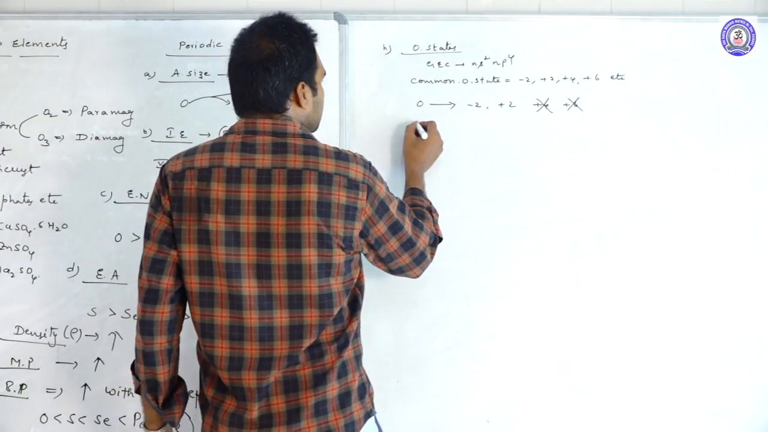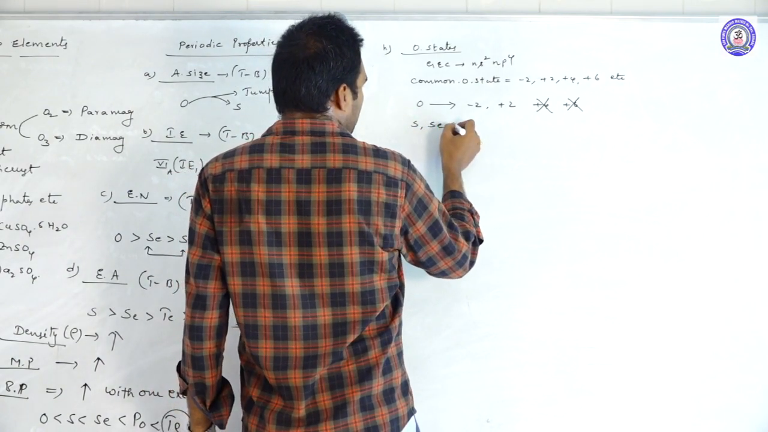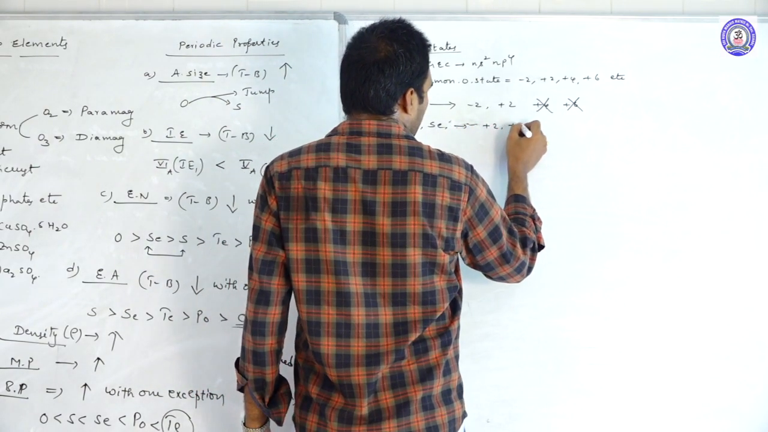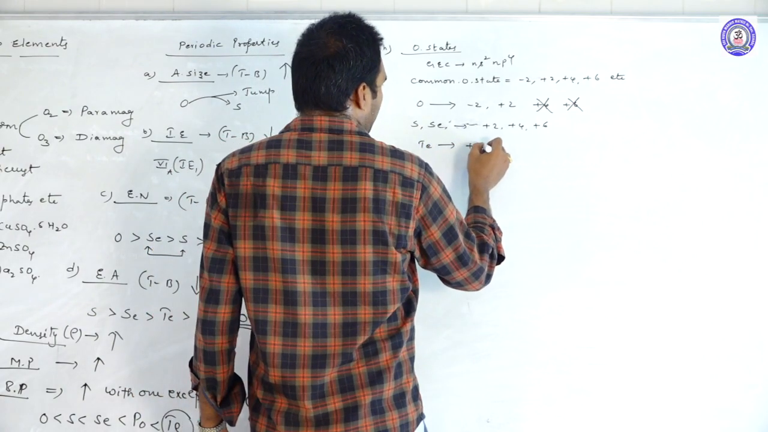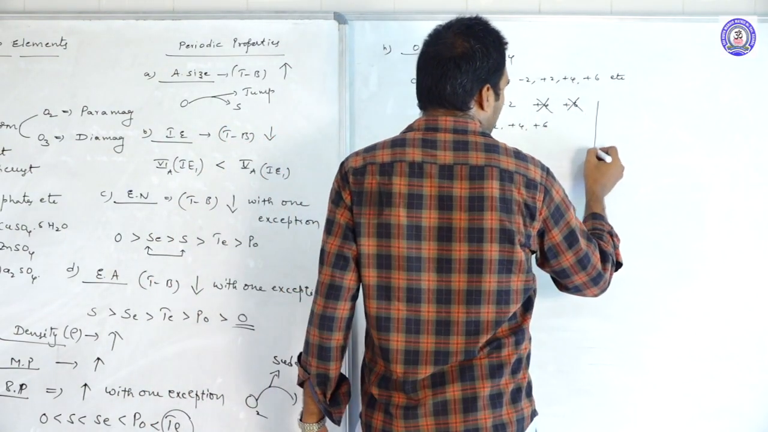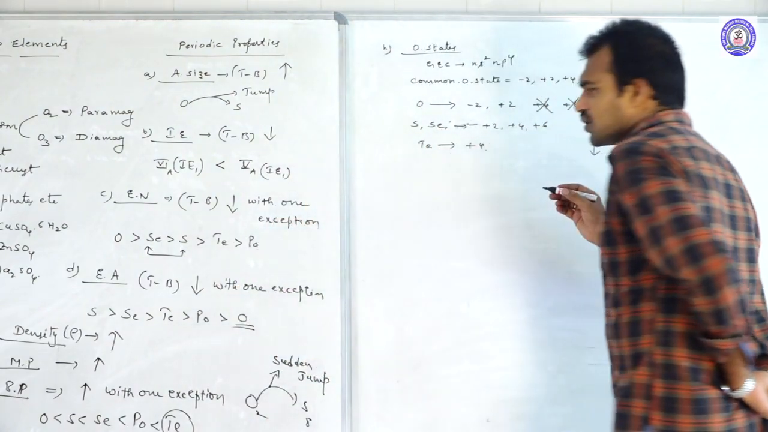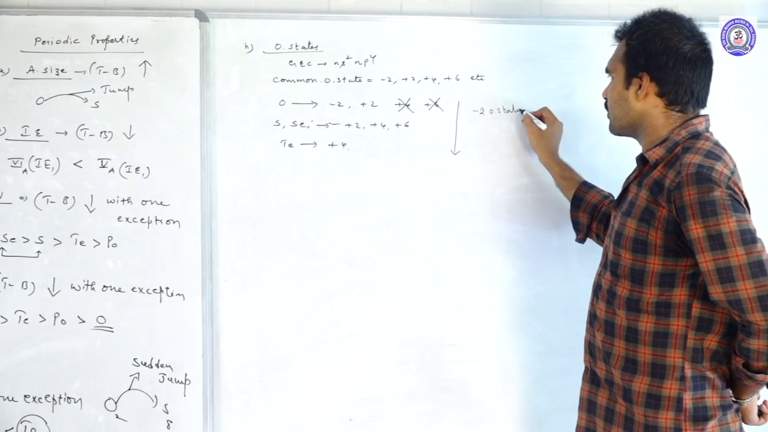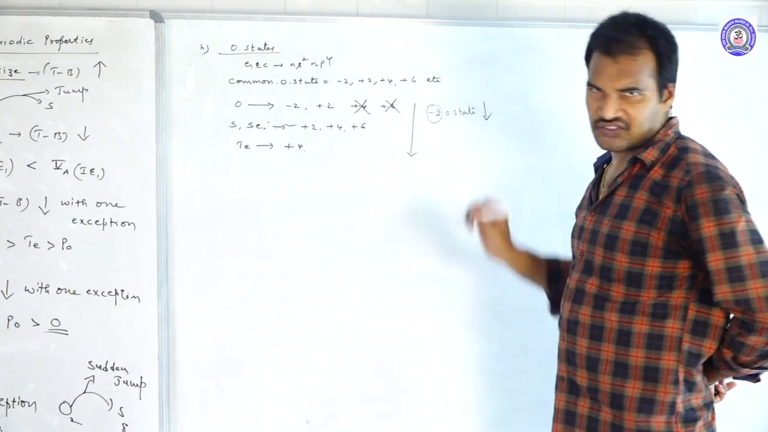Next, sulfur. If you take the remaining elements, sulfur, selenium, tellurium, they can show +2, +4, +6, whereas tellurium can show +4 oxidation state. So when you go from top to bottom, what observations do you make? The tendency of showing the -2 oxidation state decreases.